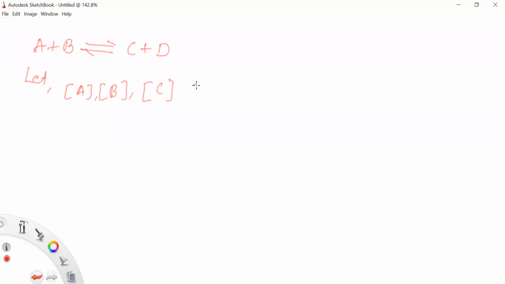So let us consider one reaction, that is A plus B gives C plus D. Here, let the concentration of A, B, C, and D represent the molar concentrations. A and B are the reactant molecules, and C and D are the product molecules at the equilibrium stage.